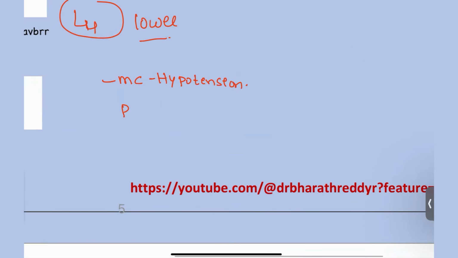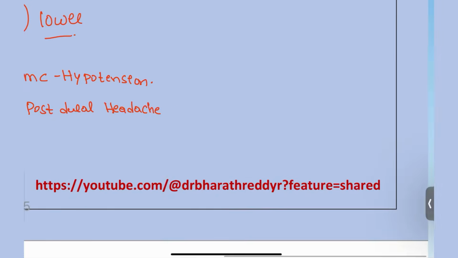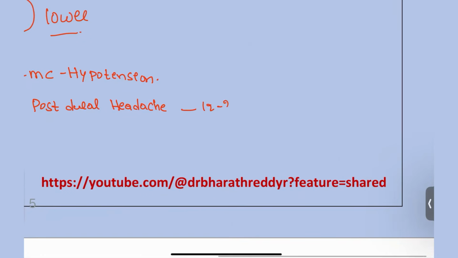And there is another one also, post-dural headache. Post-dural headache occurs 12 to 24 hours after the block. What can we give for this patient? We can go for caffeine, or you can also give NSAIDs.